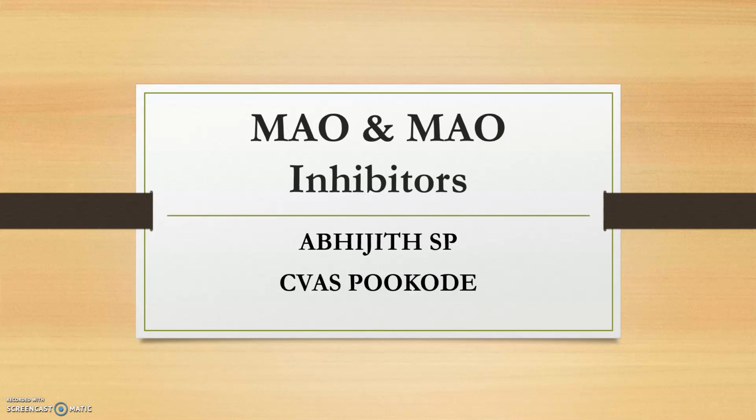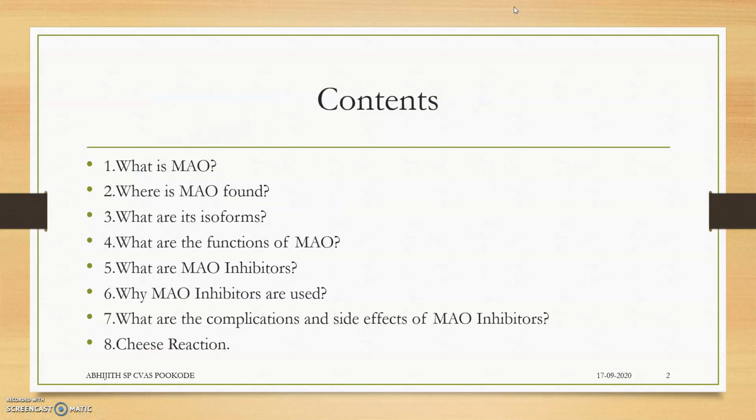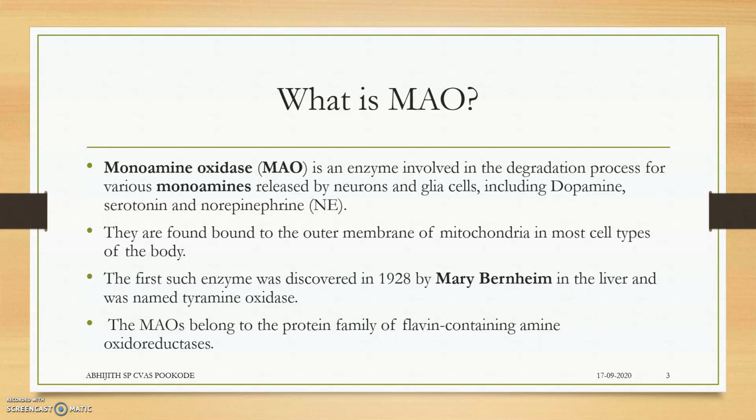Hi guys, today we are back with another pharmacology video, that's MAO and MAO inhibitors, that is monoamine oxidase and its inhibitors. So, we'll be dealing with what is MAO, where it is found, what are its isoforms, what are its functions, and what are MAO inhibitors, why MAO inhibitors are used, what are the complications and side effects of MAO inhibitors, and the next is reaction.